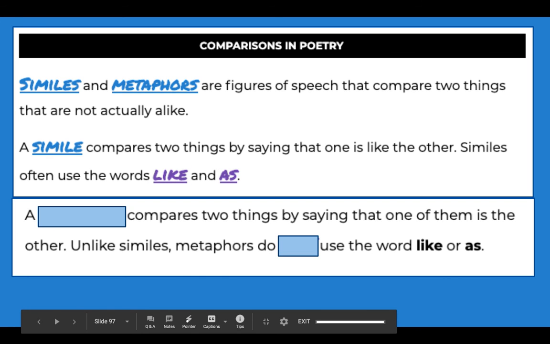On the other hand, a metaphor compares two things by saying that one of them is the other. Unlike similes, metaphors do not use the word like or as. All right, good luck on today's mini practice.